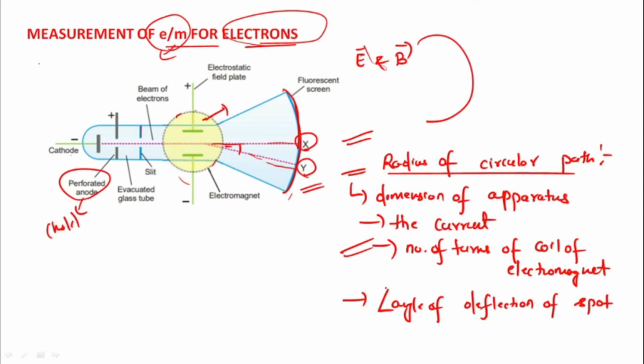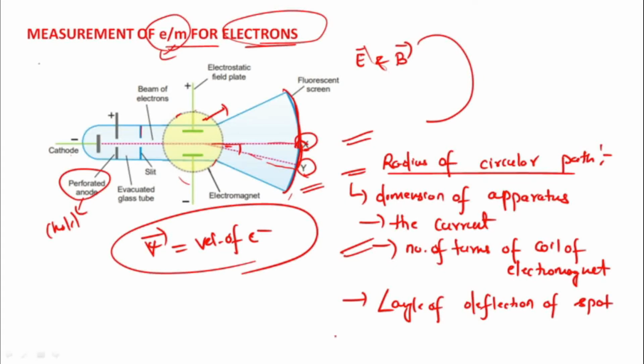An electrostatic field of known strength is then applied to bring the spot back to the original position, that is X. Then from the strength of the electrostatic field and magnetic field, it is possible to calculate the velocity of the electron. How can we calculate the velocity of the electron? Now look at these things. Let me show you.